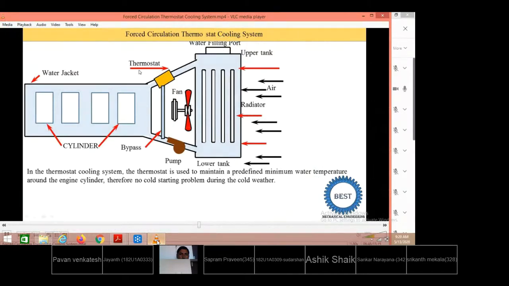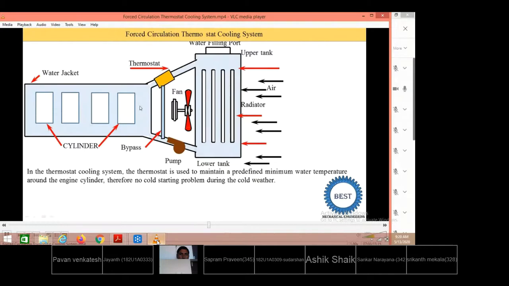Here we put the thermostat in the upper hose pipe connection. What is its function? It is used to maintain a predefined minimum water temperature around the engine. Once the water temperature reaches a certain degree, generally 85 degrees centigrade, the valve opens and the thermostat is open.